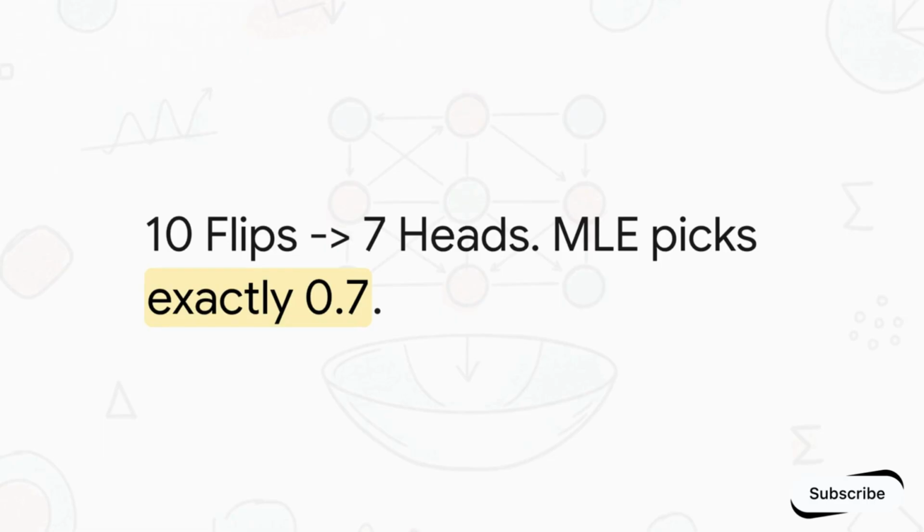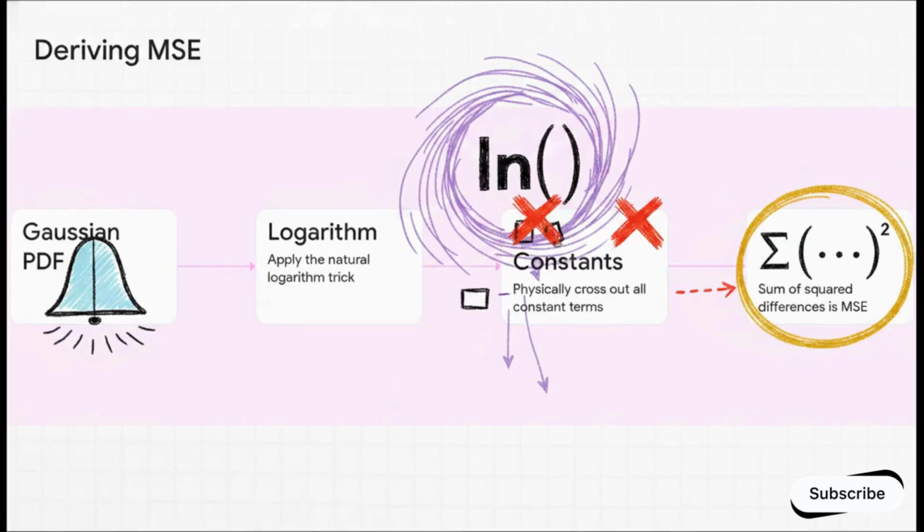Why? Because if the true probability was 0.7, then seeing 7 heads is literally the most probable outcome. MLE blindly picks the exact parameter that makes the observed data look as likely as possible, even if it means heavily overfitting to a super tiny, noisy sample size. Now let's connect this dictator directly to your code. Watch closely as we derive mean squared error straight from MLE.